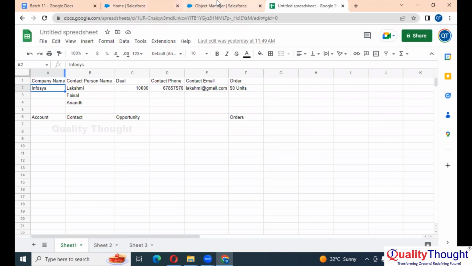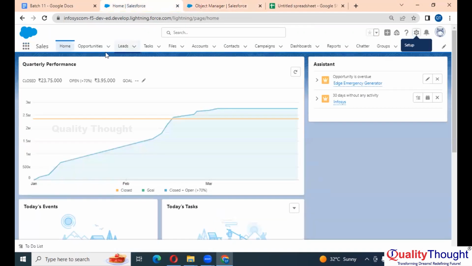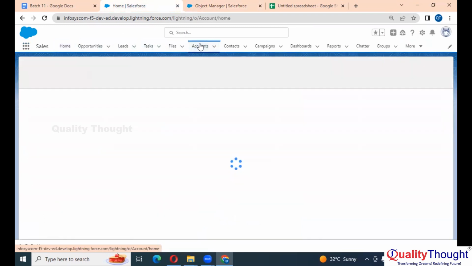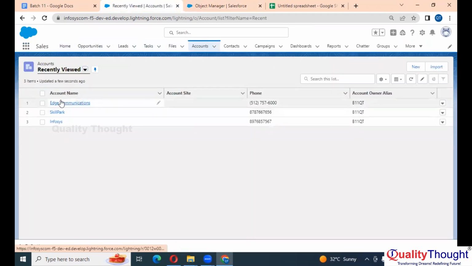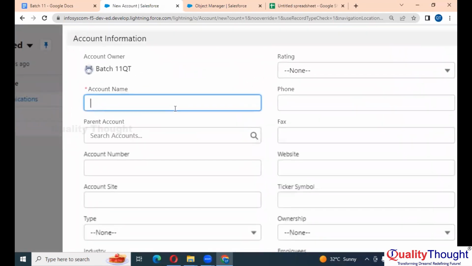If you see here, let me open one standard object. Let's say Account. These are your records, right? When I click on New, this is a field.